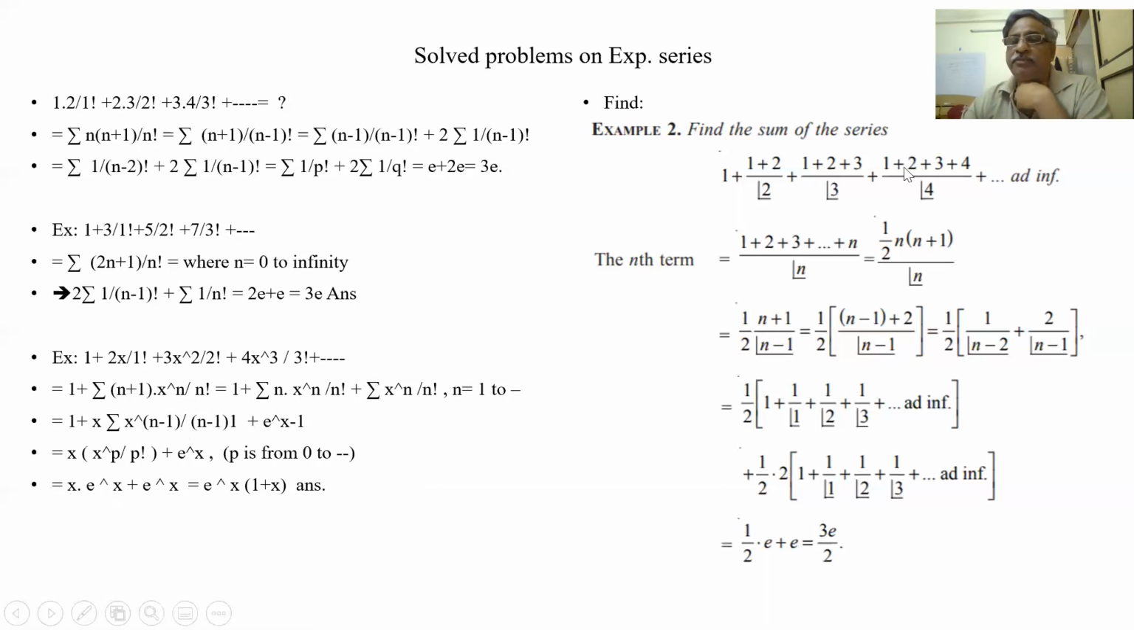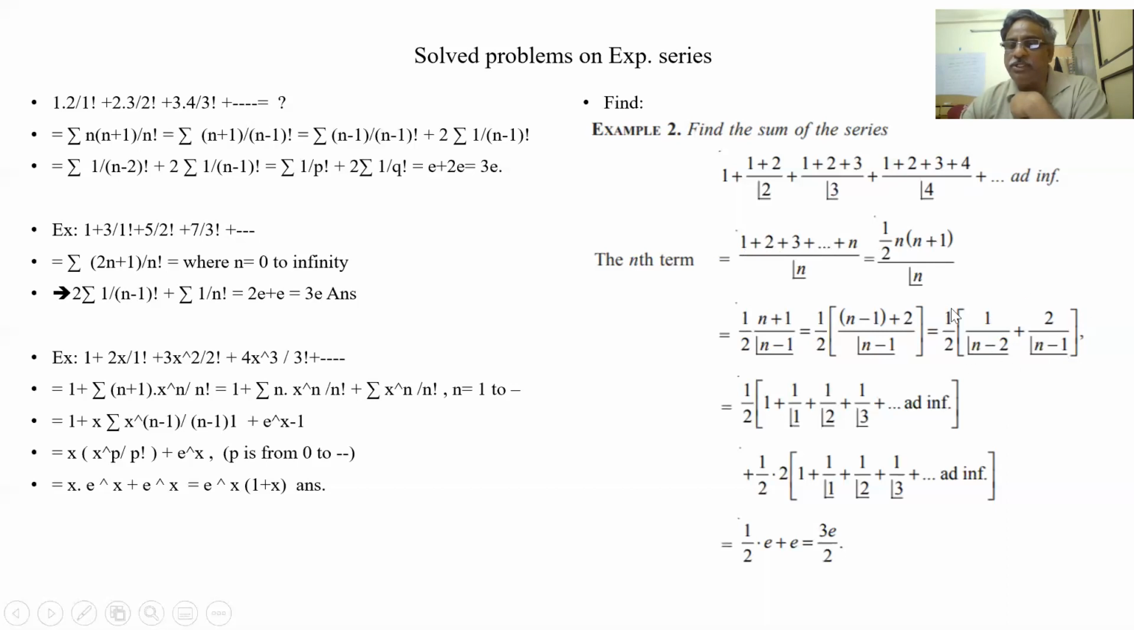Here, what is the nth term? 1 plus 2 plus up to n by n factorial. So this we know, the sum of n natural numbers is n into n plus 1 by 2. So now I am converting n by n minus 1 factorial. So this becomes half into n plus 1 by n minus 1 factorial. n plus 1 can be written as n minus 1 plus 2. So this becomes 1 by n minus 2 factorial plus 2 by n minus 1 factorial.